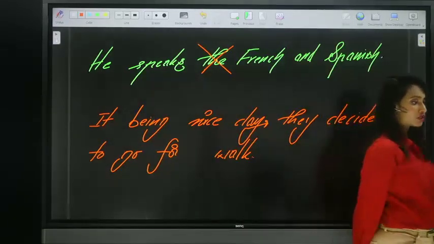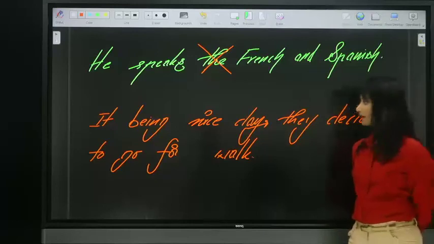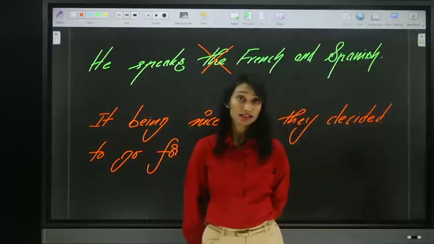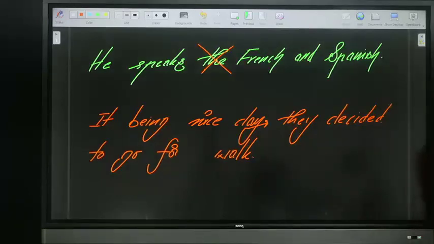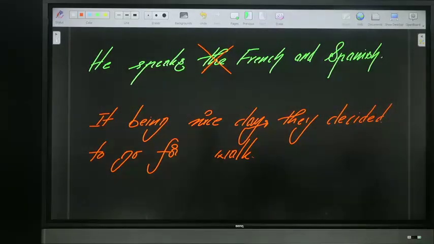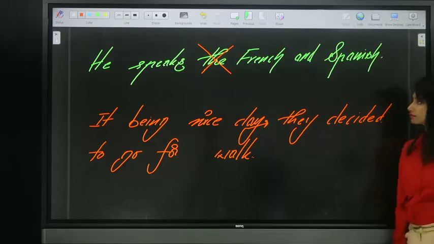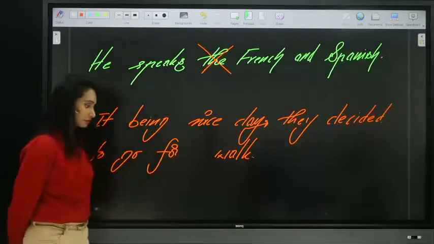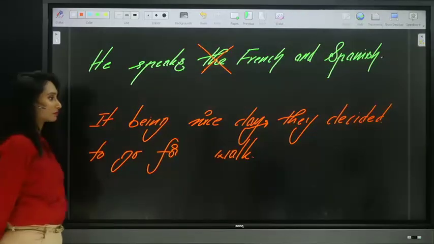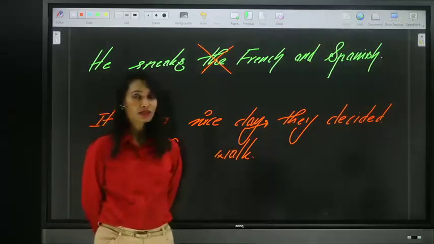Yes, Angela, you're correct. Now, correct this sentence, guys. Yes, Srinivas Rao, but there is one more error.